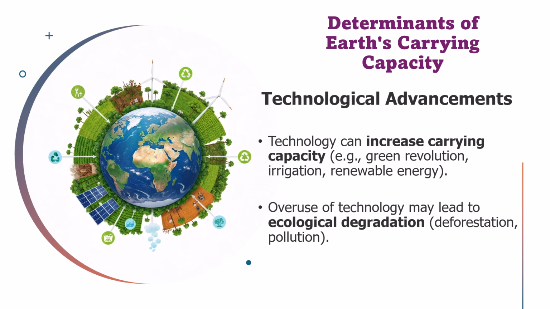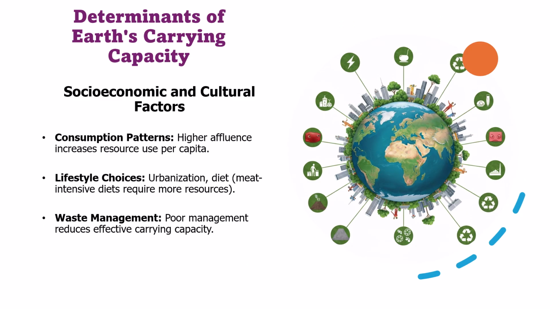Overuse or mismanagement, such as deforestation, pollution, and overexploitation of resources, can degrade ecosystems and reduce Earth's ability to sustain life. So, while technology can expand carrying capacity, it must be applied sustainably to ensure we don't harm the environment we depend on. Another key aspect is socio-economic and cultural factors.